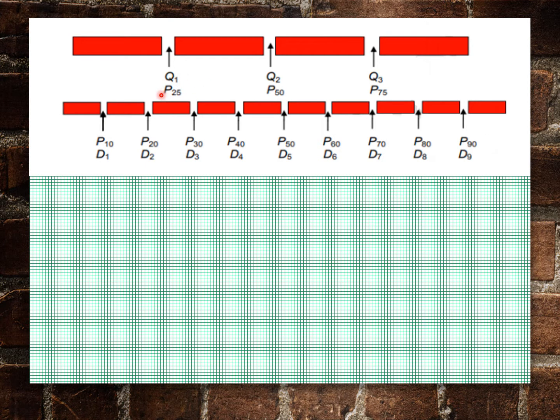Yung quartile 1 natin the same sa percentile 25, and yung quartile 2 natin is the same sa percentile 50, which is the same din sa decile 5 natin, and yung quartile 3 natin is the same sa percentile 75. So, pwedeng i-relate natin yung percentile sa decile, same with quartile, kasi nagkaiba lang naman sila in a way na ilang beses mong dinivide yung data. Sa quartile, divided into 4 equal parts, sa decile, 10 equal parts, at sa percentile ay 100 equal parts.